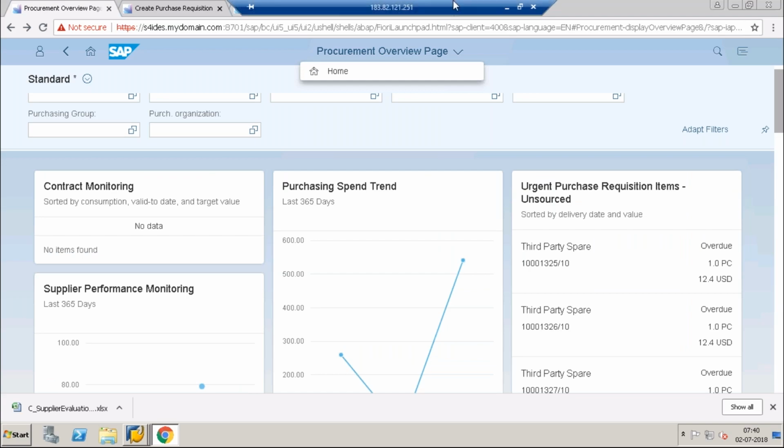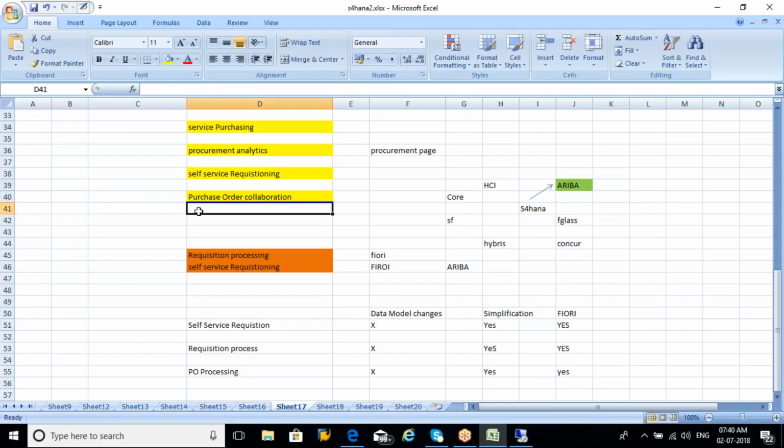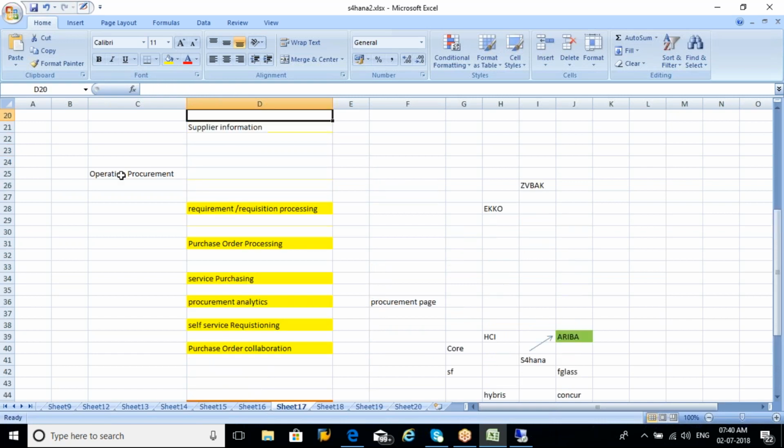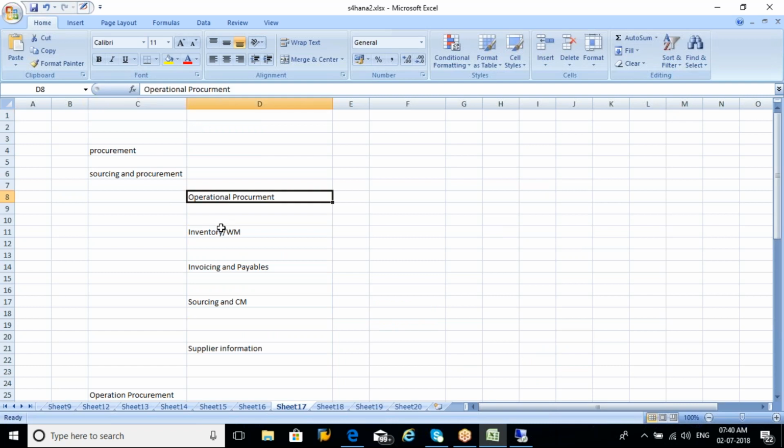So I will come here. Service purchasing, I will try to create one service material and we will see. Procurement analysis we have seen, so we have completed the procurement overview and operational procurement. Now we go from operational procurement to inventory, where we will be creating a GR, transfer postings if any warehouse is there, and the picking, packing, all of which come under inventory management.